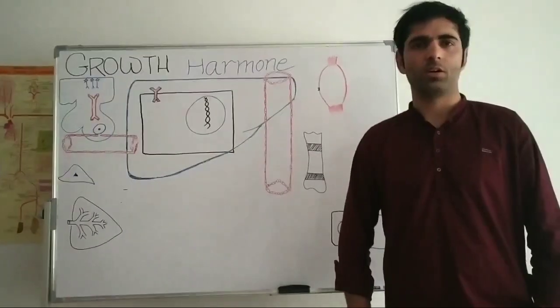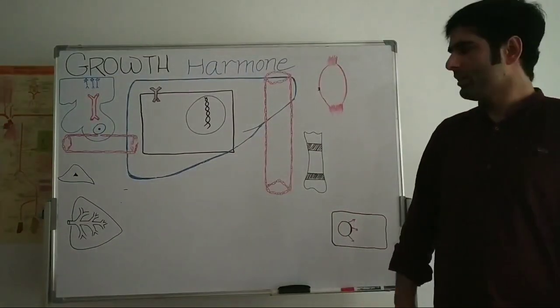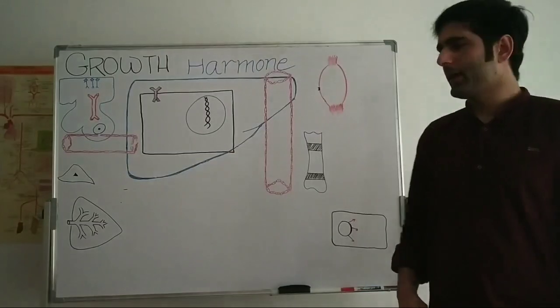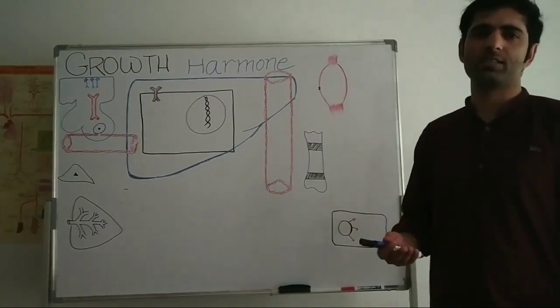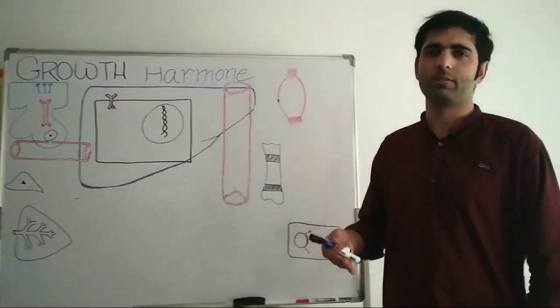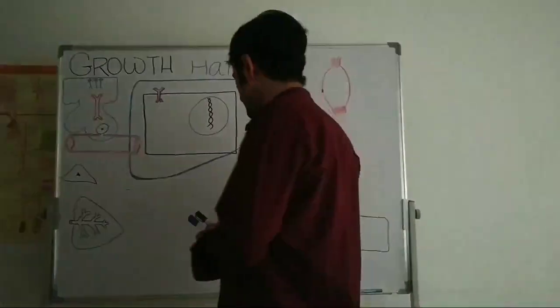or diabetogenic hormone. There are a lot of hormones in our body which have a diabetogenic effect, or we can say they have a hyperglycemic effect, which increases the blood glucose level. Here I will mention those hormones.